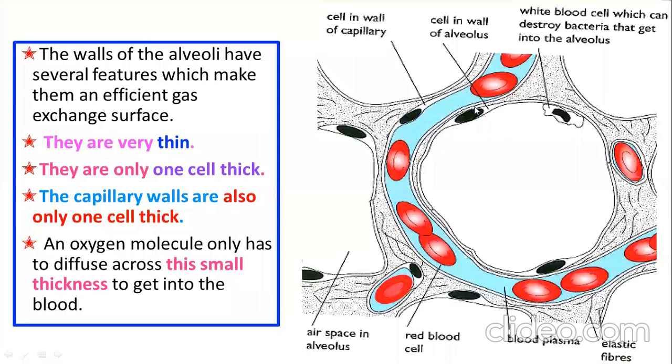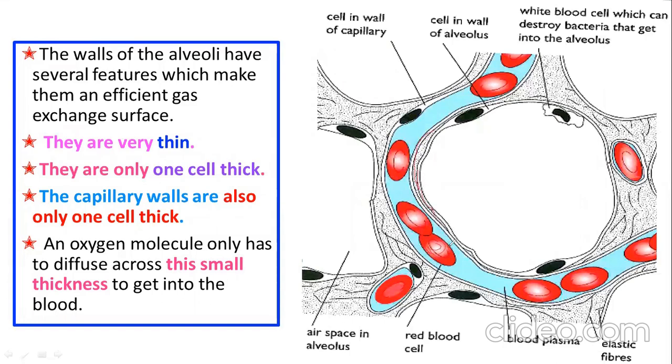As we discussed already, the alveoli wall should be thin. If you see here in this diagram, this is the air space in alveoli. You can see, check here, these are actually capillaries. Capillaries contain red blood cells. This red color is actually red blood cells.